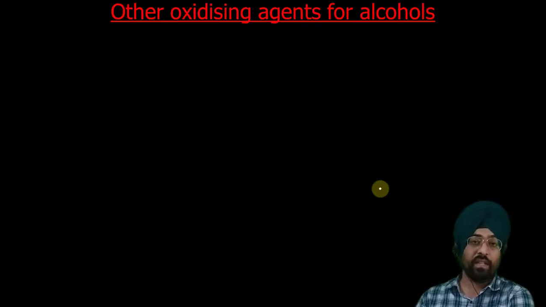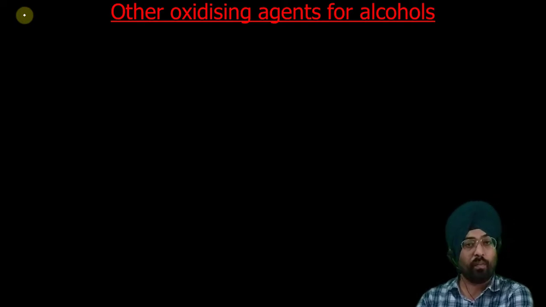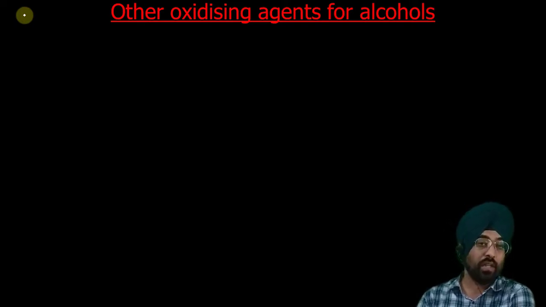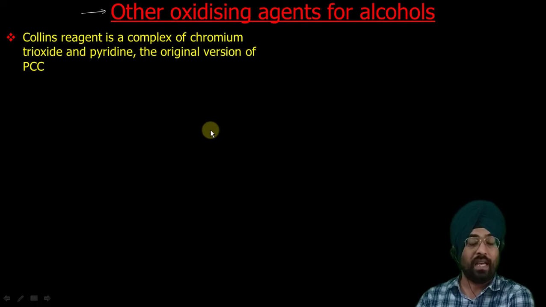Now instead of these reagents based on chromium, so far we have done chromium based oxidizing agents, be it PCC, be it potassium dichromate, be it chromic acid reagent. So in addition to these reagents, we have some other oxidizing agents that can also be used to oxidize alcohols. As I have already told you, chromium based reagents are toxic. So that's why we need some other reagents.